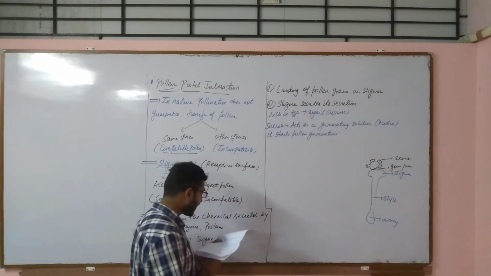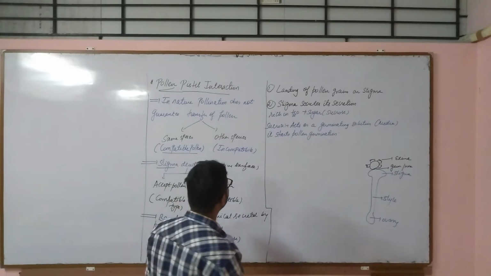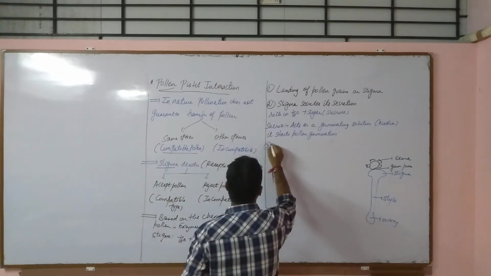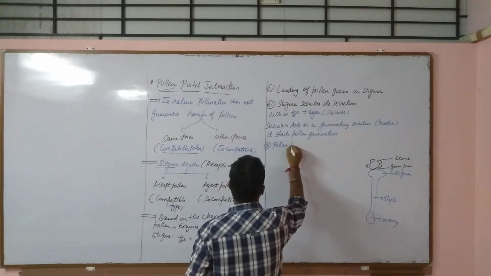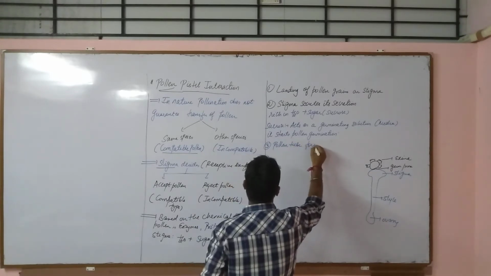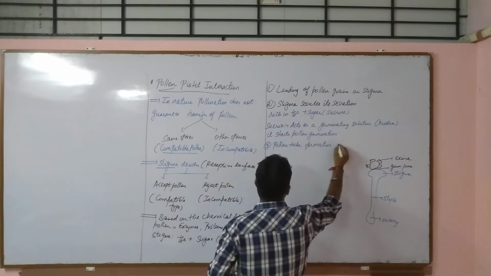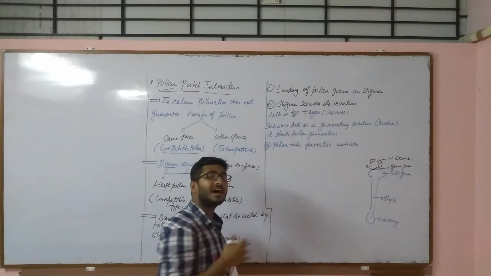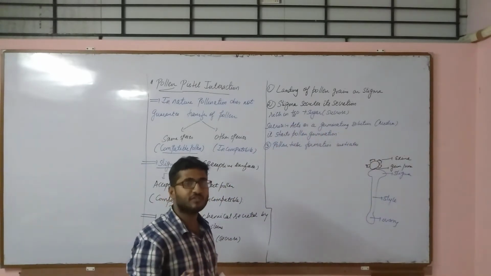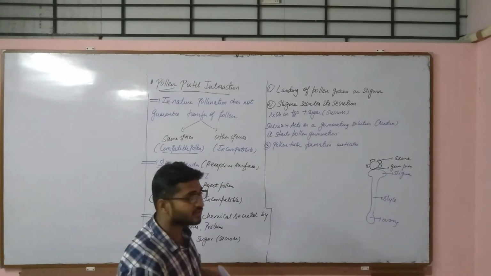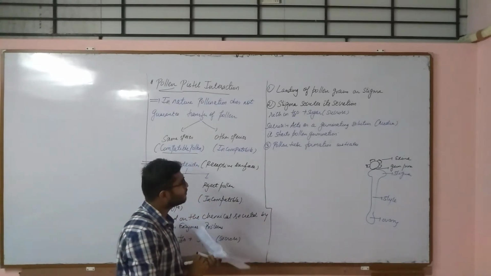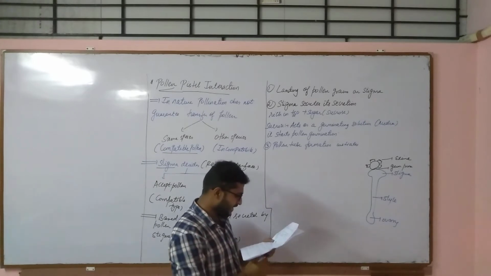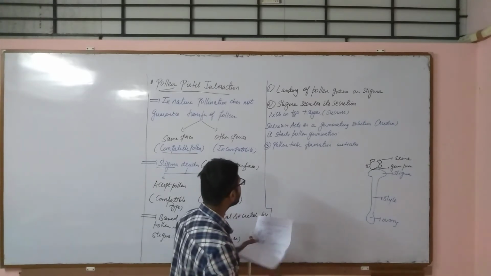So now what will happen? The third step is pollen tube formation initiates. All these steps which I have simplified for you are not given in NCERT, so please do watch the video till the end. So pollen tube formation initiates, right?